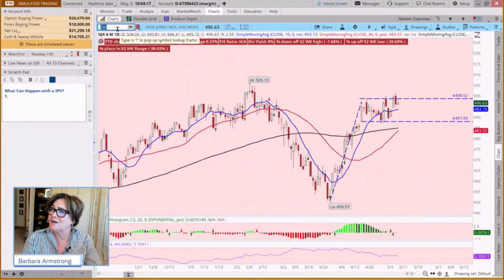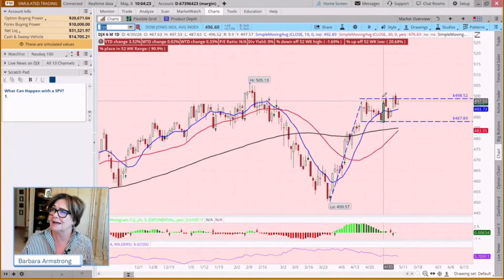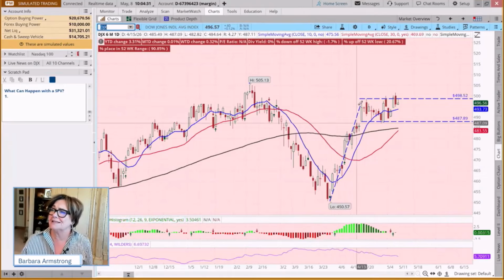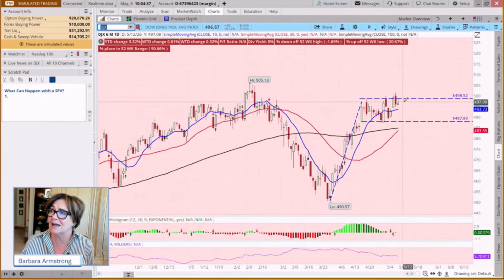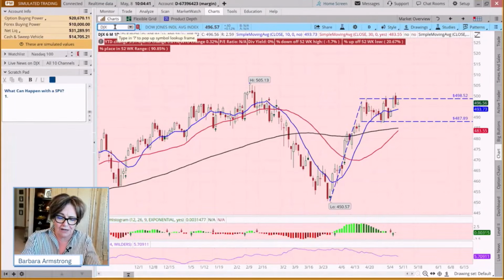And the Dow hasn't knocked off the all-time high set on February 10th, but it's getting pretty close. That all-time high was 505 and we're at 496 right now. Stepping back, some might call that a bit of a bull flag. Overall, pretty bullish in the markets.